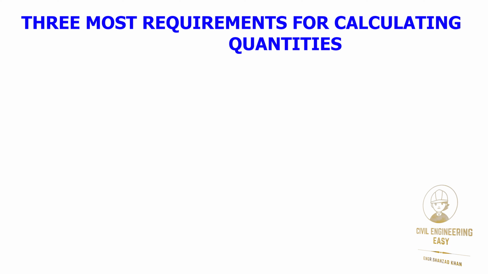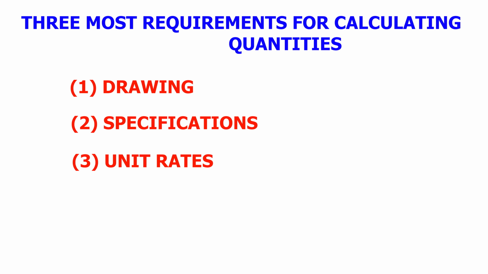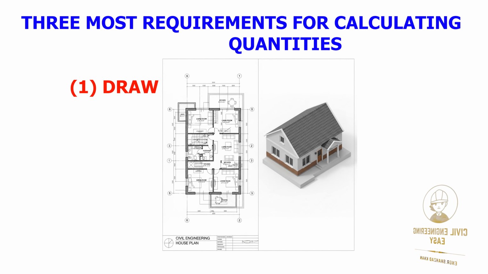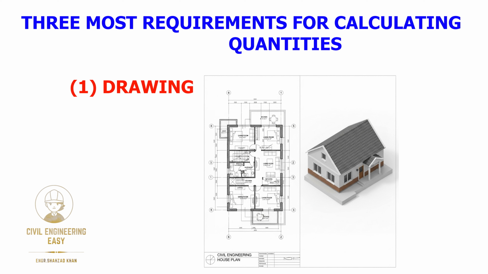Three most important requirements for calculating quantities: 1. Drawing, 2. Specifications, 3. Unit rates. First, drawing. From the drawing, we can determine the quantity of any structure. A drawing is essential to calculate the quantity of a structure.